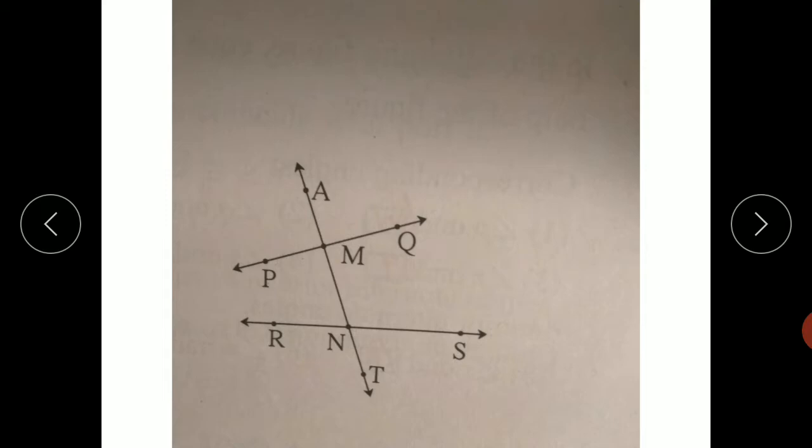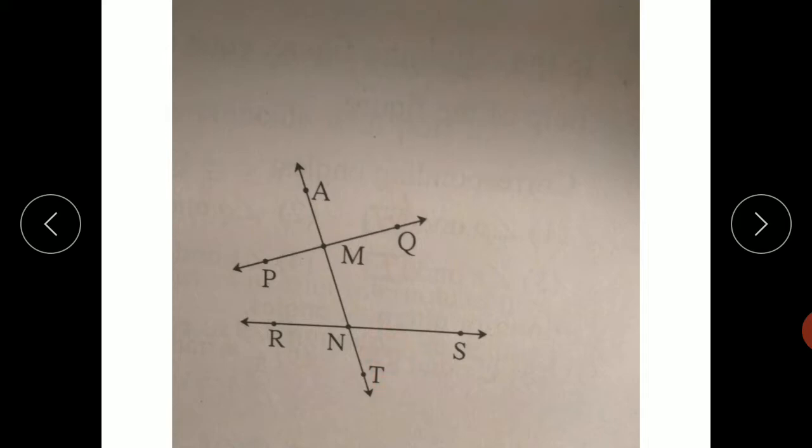Now, if a transversal intersects two lines in two different points, consider the angles made by the transversal. Two lines are given, line PQ and line RS, and line AT.